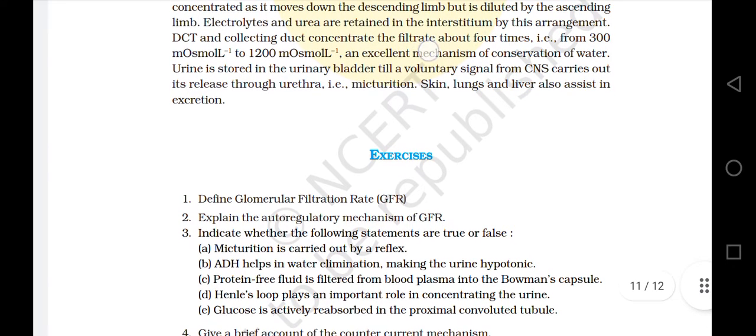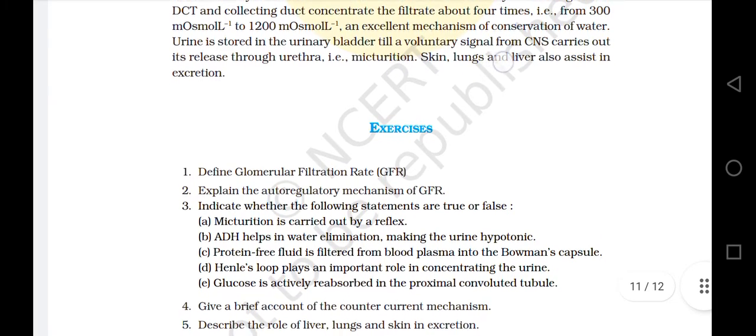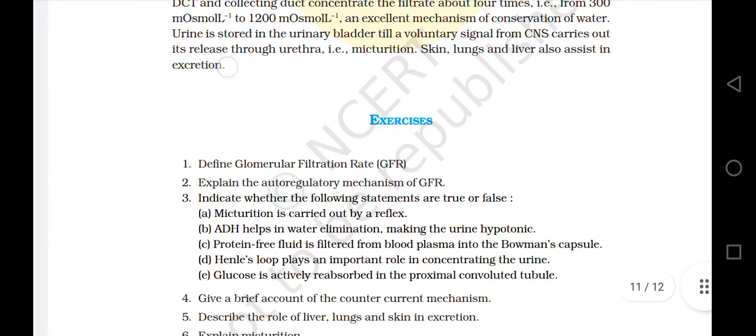This is an excellent mechanism of conservation of water. Urine is stored in the urinary bladder till a voluntary signal from the CNS carries out its release through the urethra, that is micturition. Skin, lungs, and liver also assist in excretion.